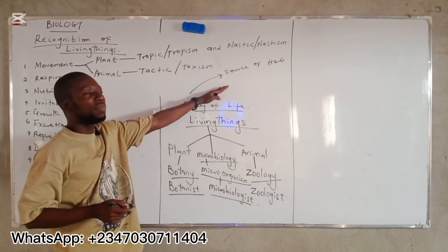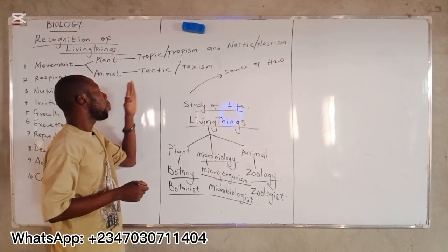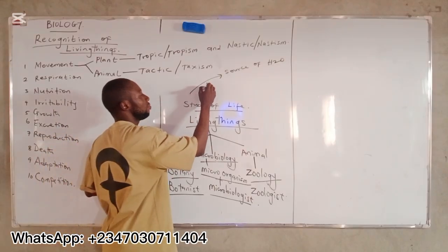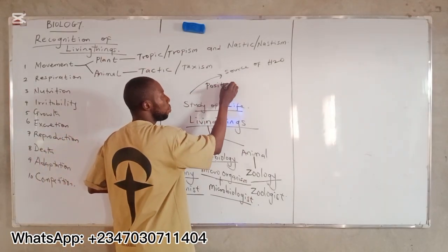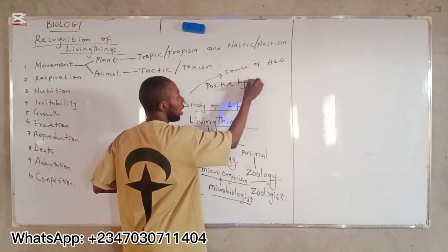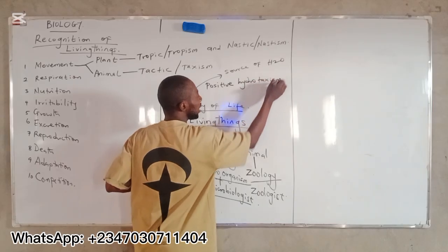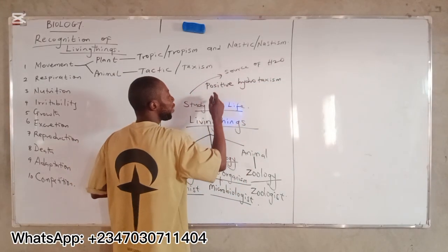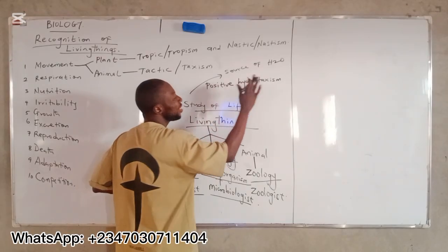What do we call this type of movement? We call it positive hydrotaxism. When they move toward the source of light, we call it positive phototaxism.